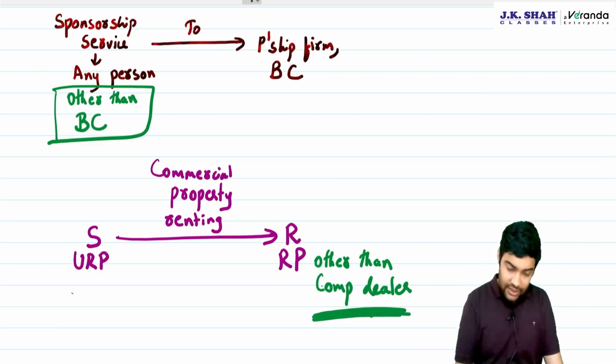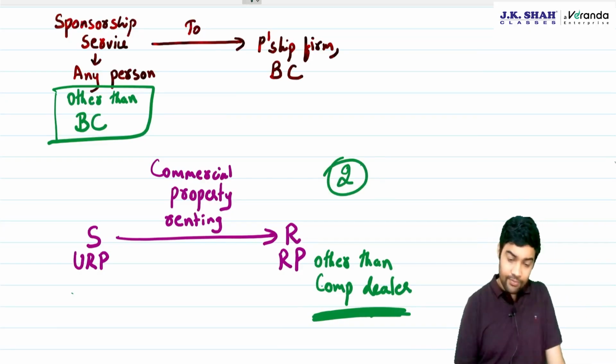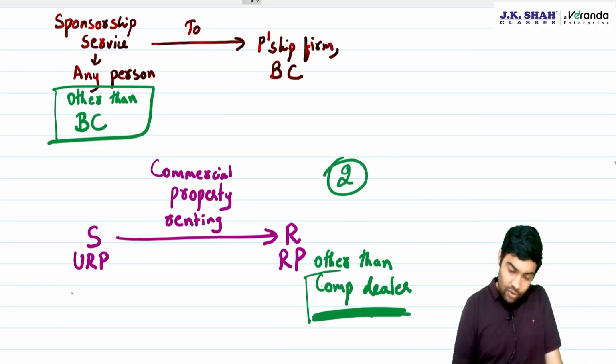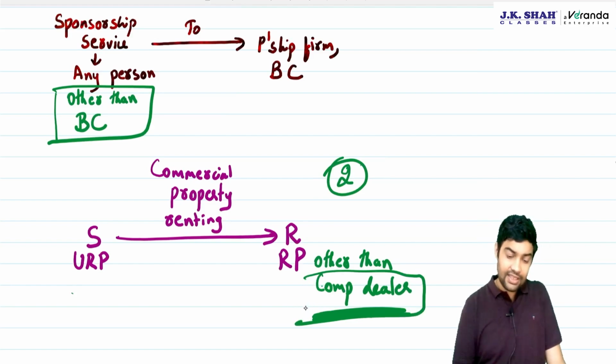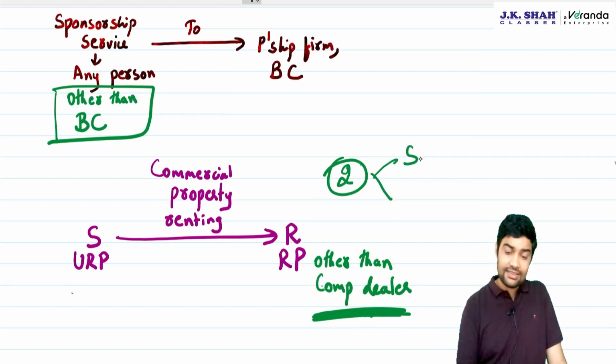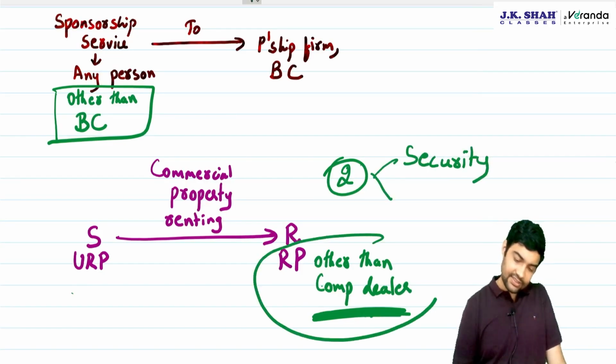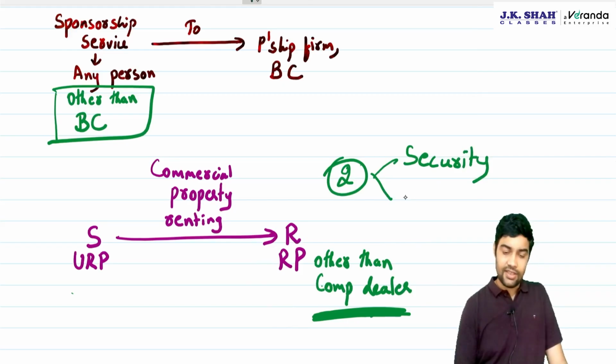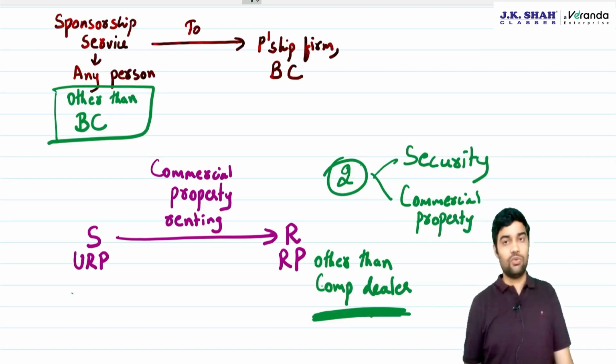There are only two cases in the law where other than composition dealer is mentioned in RCM. One is security service. Even in security service, same wordings is there. Second one, now commercial property renting. No other place is the exclusion as you just learned.